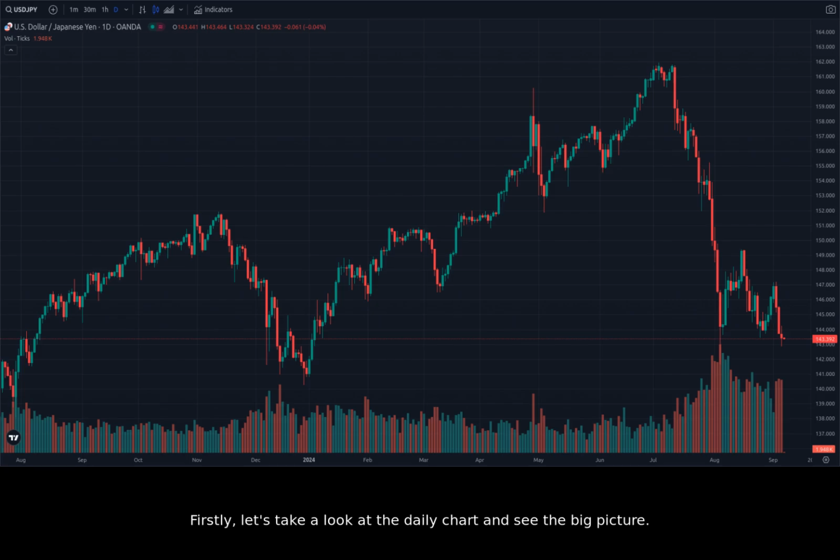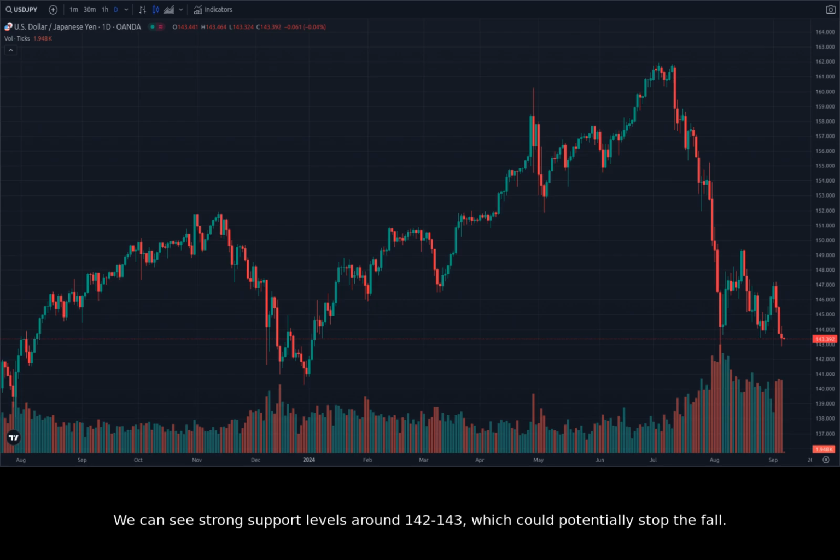Firstly, let's take a look at the daily chart and see the big picture. We see USDJPY has been trading in a long-term uptrend, with higher highs and higher lows since early 2023. This trend has been supported by a widening interest rate differential between the US and Japan. However, the recent decline has broken below the uptrend line, suggesting a potential change in momentum.